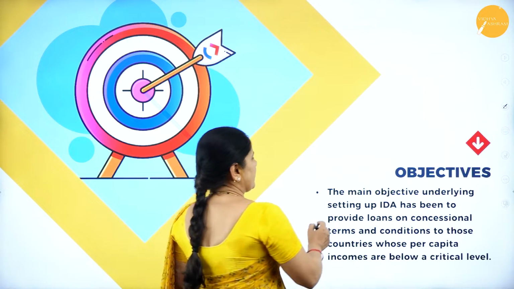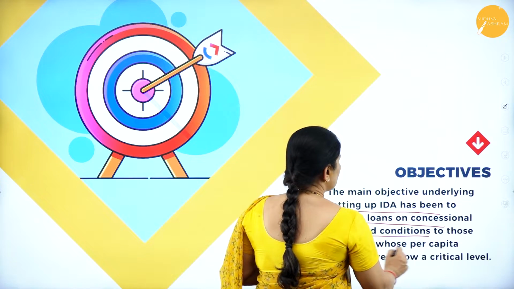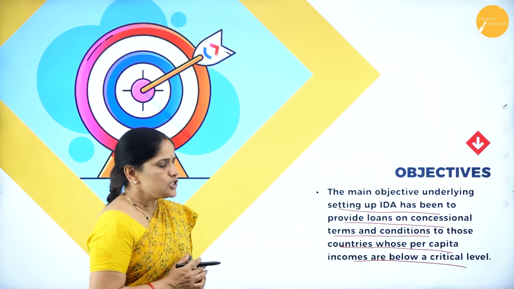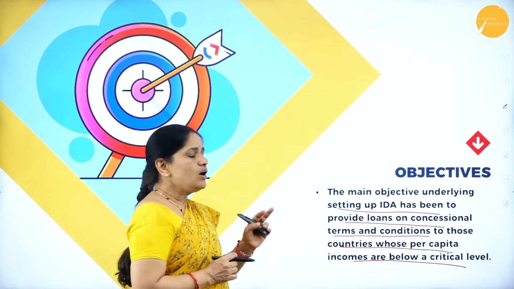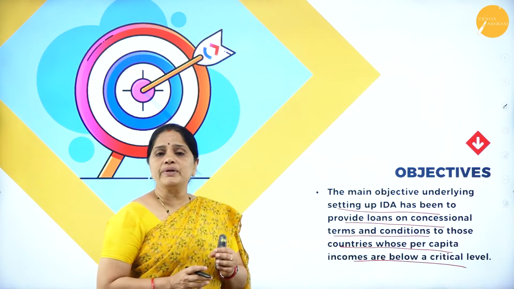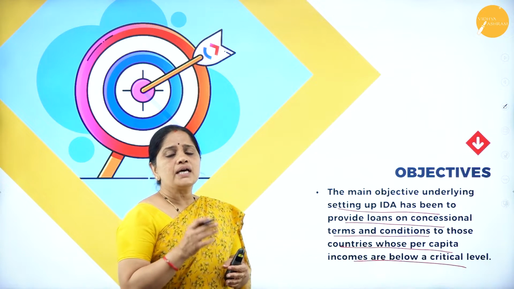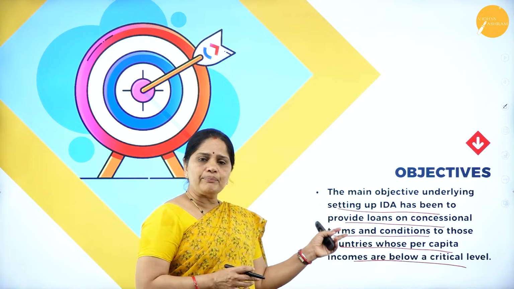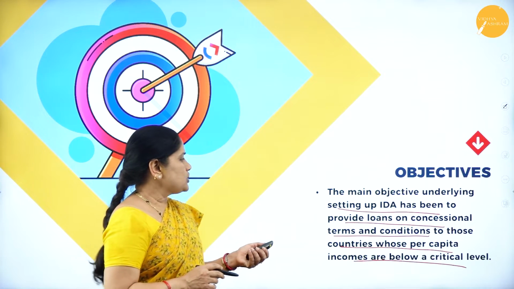The main objective underlying the setting up of the IDA has been to provide loans on concessional terms and conditions to those countries whose per capita incomes are below a critical level. So, the objective of setting up the IDA was to provide loans at concessional rates to those countries whose per capita income is below the critical level. If they have extremely low per capita income, such countries could avail loan facilities from the International Development Association for investment in the health sector as well as the education sector.